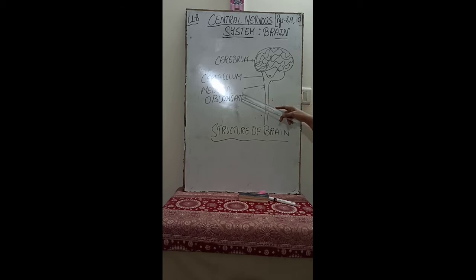Now the medulla oblongata connects the brain to the spinal cord. It is triangular, a branch structure that extends down to the spinal cord. So it is the link between the brain and the spinal cord. The medulla oblongata is responsible for controlling and coordinating all the involuntary activities. Involuntary activities means breathing, respiration, digestion, coughing, heartbeat, etc. So I hope the structure of the brain is clear to you all.